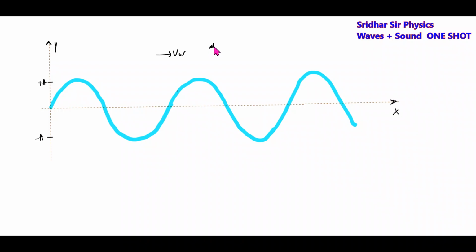At t equals 0, I'm showing. So what is this? This is a rope, or you can call it a medium. What are the formulas we have? Particle velocity is minus wave speed into dy by dx. Then we'll calculate the slope. Here, what is the slope? Slope is positive. The wave is propagating along positive x-axis. So particle velocity is negative. How are these points on a rope? They'll be moving down. Here the slope is negative. Negative of negative is positive. Wave velocity is positive. So I'll get positive.